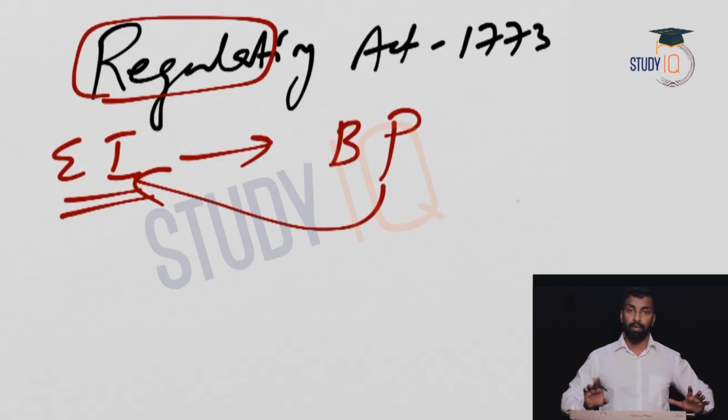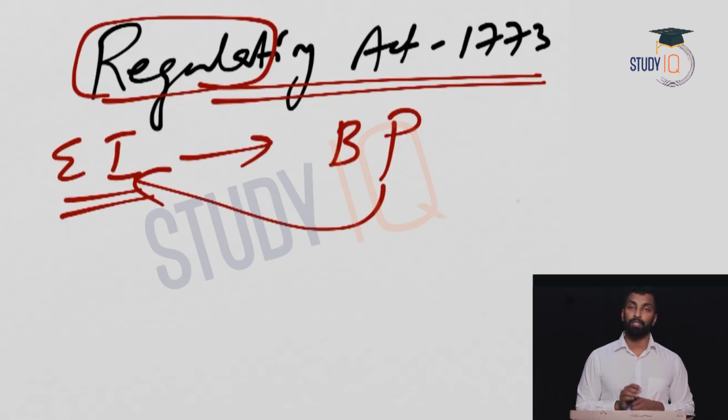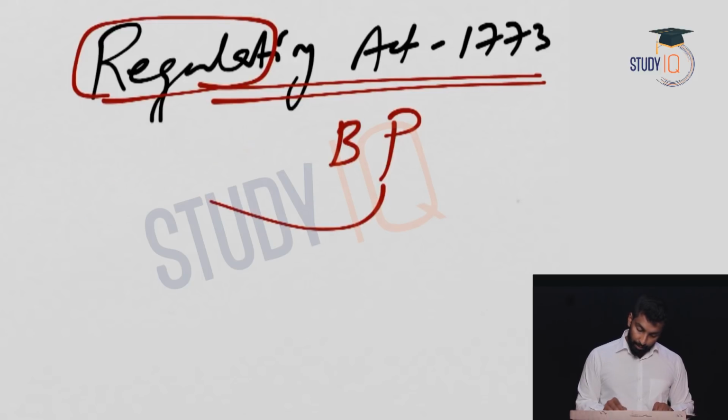Now you know everything related to the East India Company by now. They came to India, they established themselves, we have discussed the Battle of Plassey and everything, right? So now this Regulating Act of 1773 is basically to regulate the East India Company, and by whom? The British Parliament. Now how they are going to regulate, we'll see the provisions of this act.